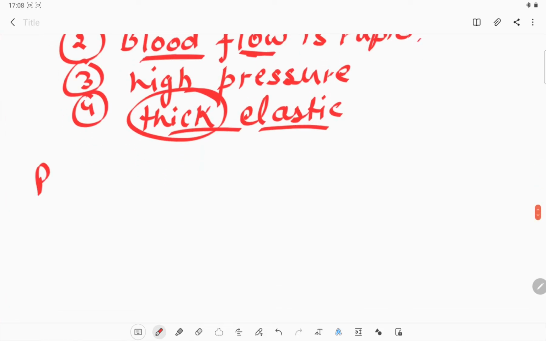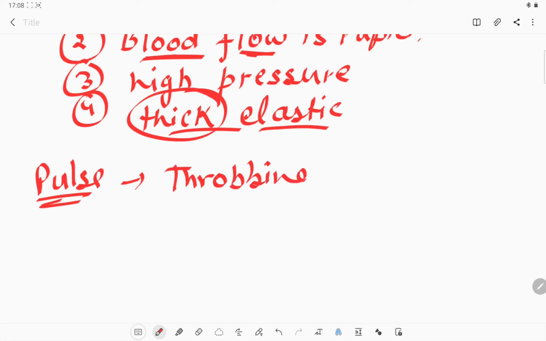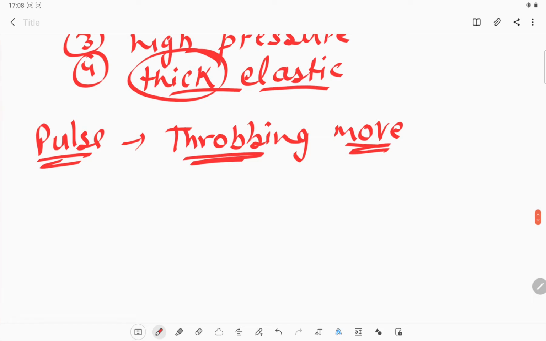Okay, what is the pulse? It is some kind of throbbing movement you must have seen when you touch your wrist. That throbbing movement is known as the pulse.